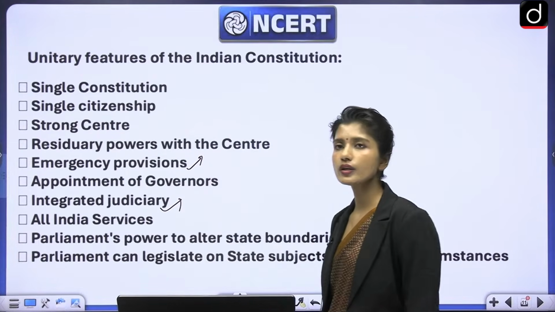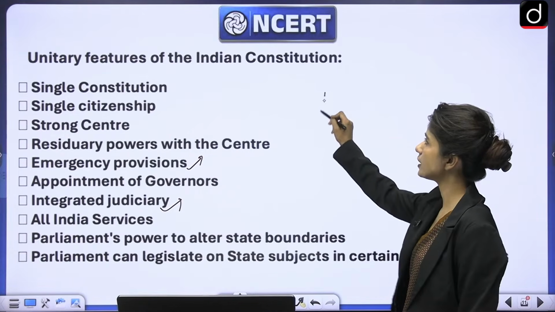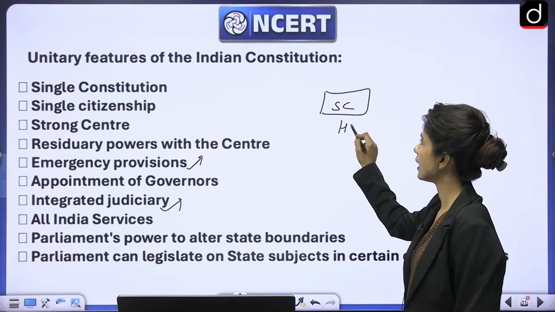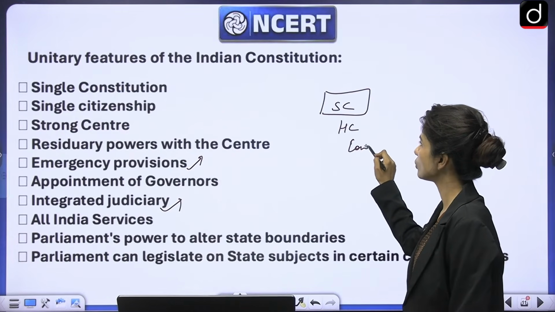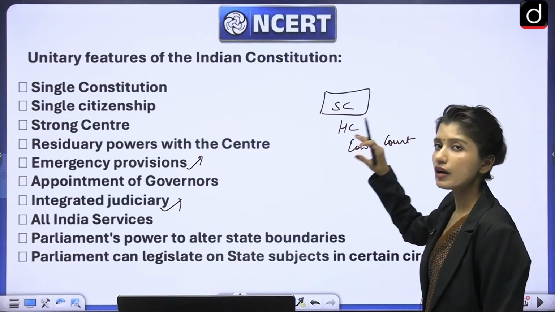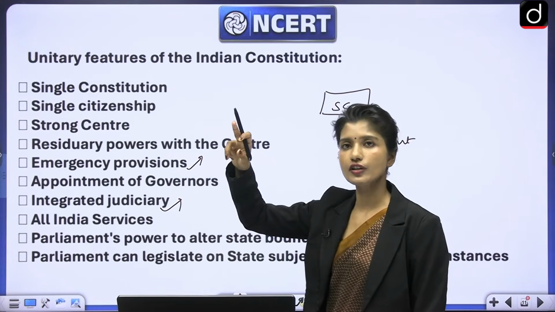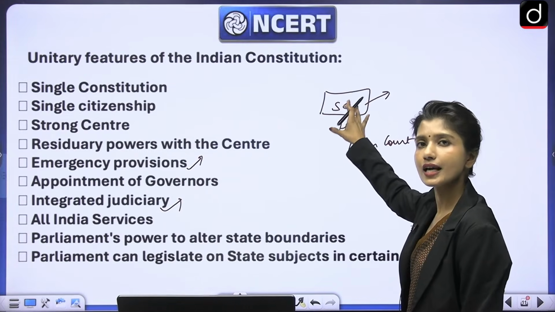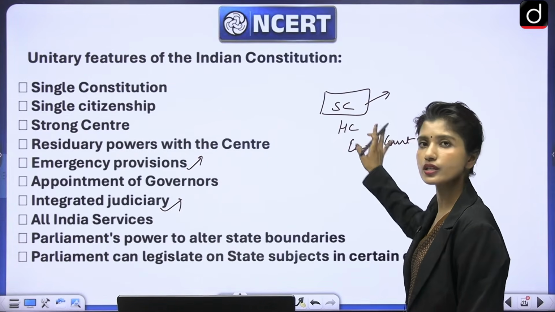But when we talk about integrated judiciary, the Supreme Court is at the top. It is the apex court. Then we have High Court and lower courts. Now, do they all have the same power? No, they don't have the same power. And power sharing is a concept of the federal feature. But here, because the Supreme Court has most of the power, or it is the apex court, every other court has to listen to the Supreme Court.